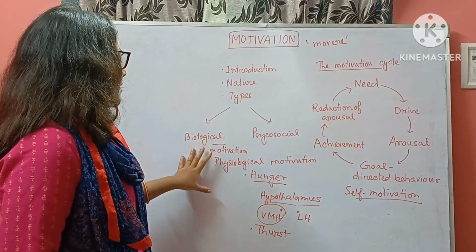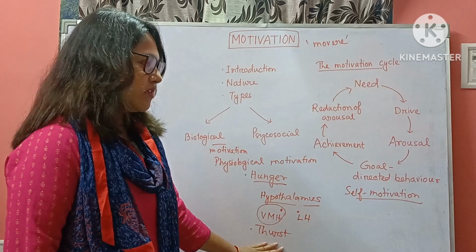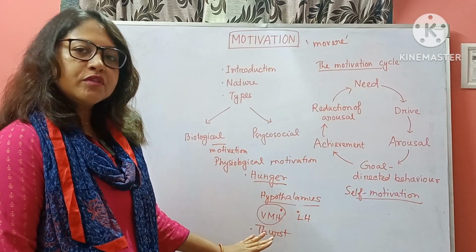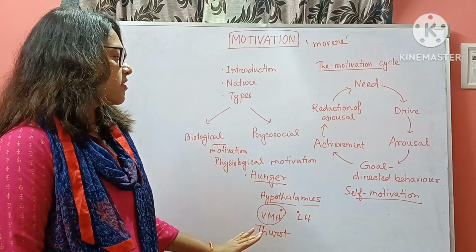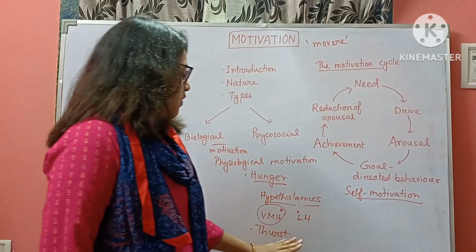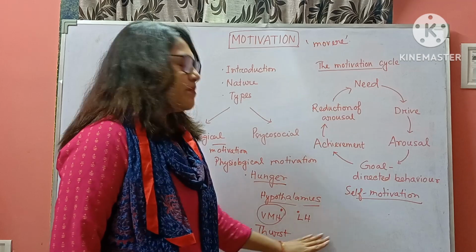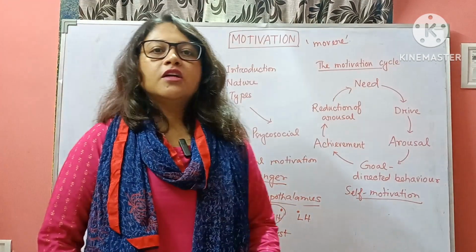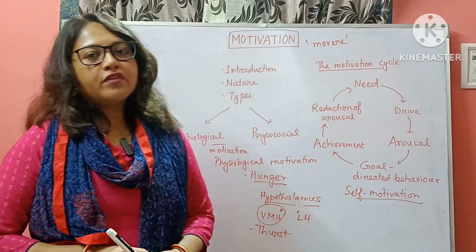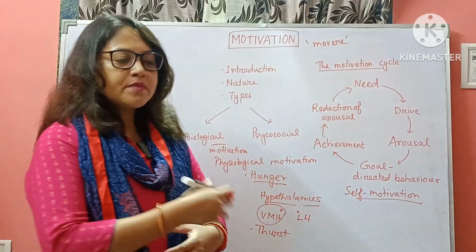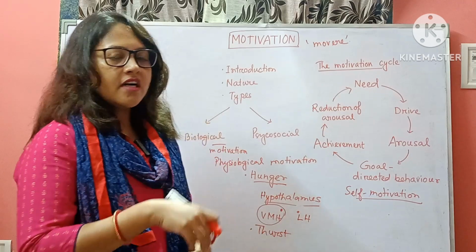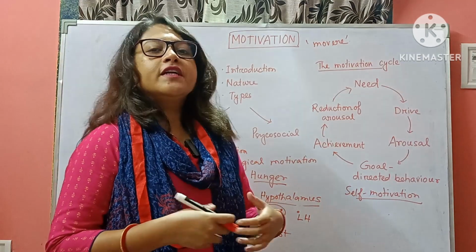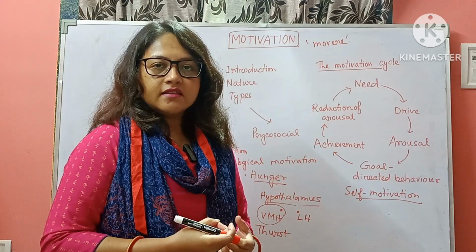Another example of biological motivation is thirst. When we become thirsty, we feel that we have to drink water or any other fluids. Here also a complex mechanism is involved, like when we urinate, do not drink water or any fluid for a long time, or when we perspire much, wandering in sunny weather. In many conditions our body becomes dehydrated.